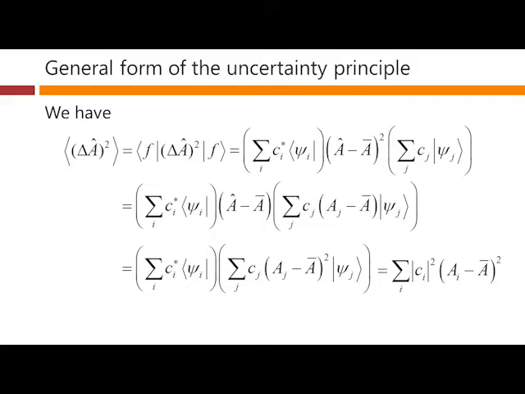By the orthonormality of these, that gives us 1 in each case when i and j are the same and 0 otherwise. And so we've just shown that the expectation value of this operator, delta A all squared, is the sum over all the members of the set here with these ci squareds, the modulus squareds of them, the expansion coefficients, times the eigenvalue minus the average answer, just a number, all squared here. So this will be the average value of this squared quantity in our statistics.